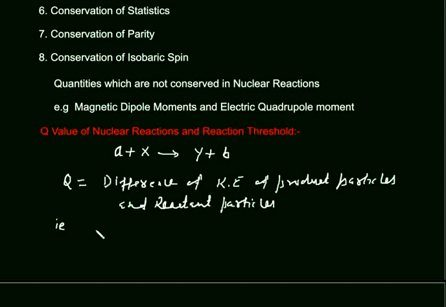That is, Q is equal to EY plus EB minus EX plus EA.